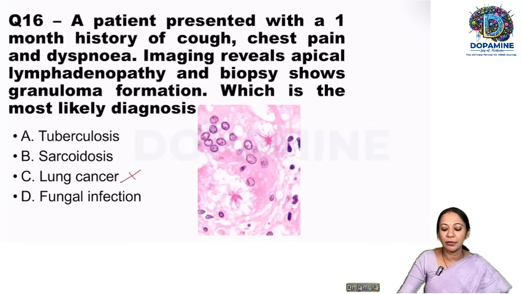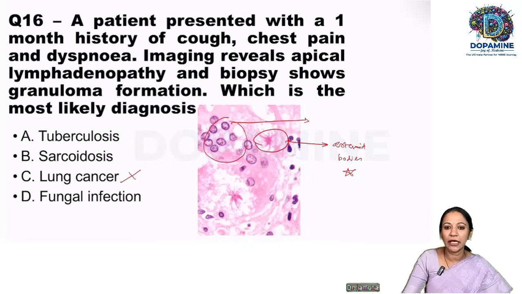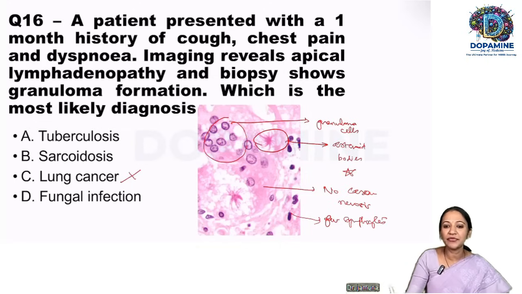As you can see in the image, you see something like this. They are called asteroid bodies. Looking like a star, isn't it? So they are asteroid bodies. And here you see the granuloma cells. And there is no caseous necrosis. And very few lymphocytes. So all these findings point to the diagnosis of sarcoidosis.